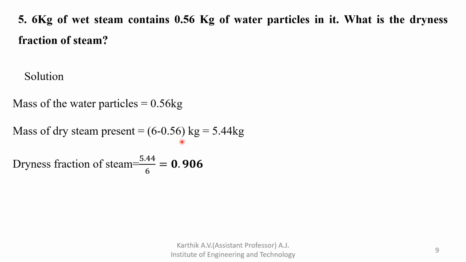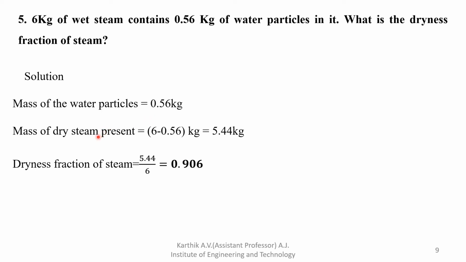Next, the dryness fraction of steam. The dryness fraction is the mass of dry steam present divided by the total mass. The mass of water particle present is 0.56 kg.